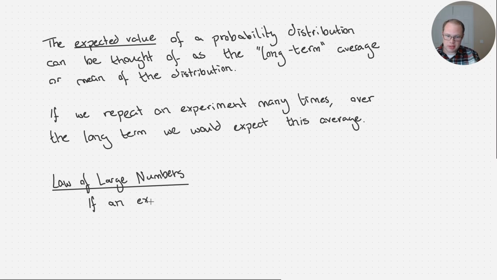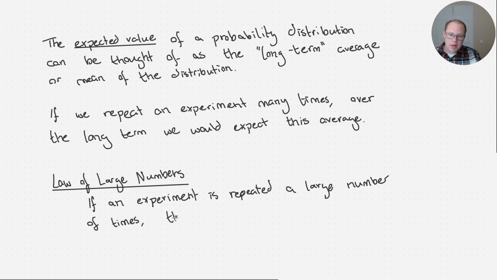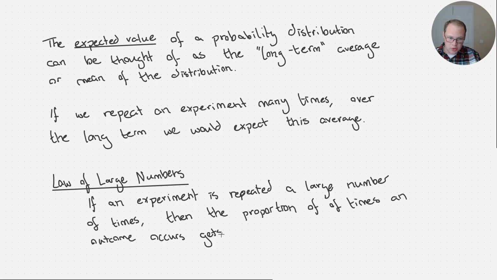If an experiment is repeated a large number of times, that's why it's called the law of large numbers, then the proportion of times an outcome occurs gets closer and closer to the theoretical probability that the outcome occurs.